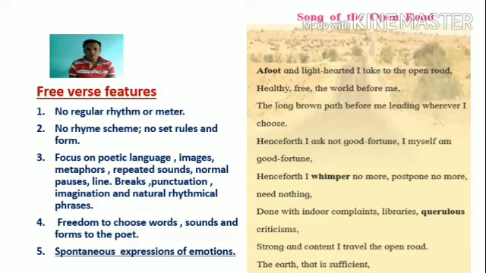Another thing that is beneficial for the poet to use free verse in his poem is that it does not have a particular rhythm or meter. It means that there are no limitations of rhythm or meter. He can choose the words, the sound, or the phrases of his own choice. He does not think about the adjustment of words in the line of the poem because there are no limitations. So he can express his original feelings in the poem.